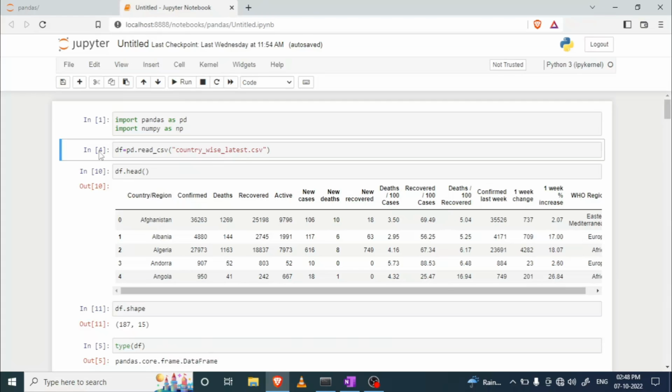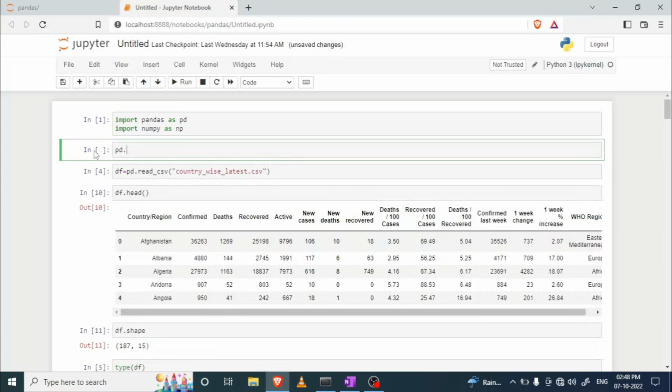So apart from that, we can also check how many functions, libraries or file types we can access. For example, we have a function called read_excel, and also read_html, read_json, so we can read pickle files, JSON files, Excel files, and many more, right?